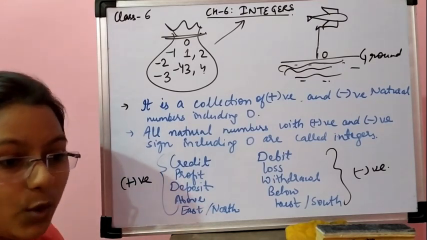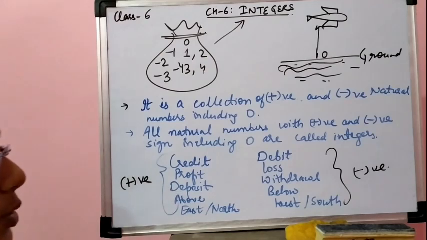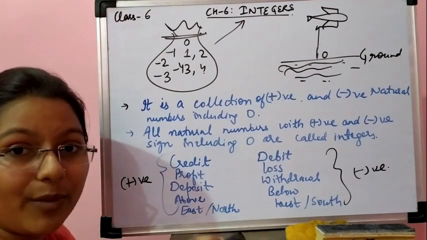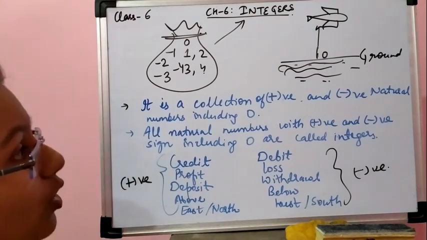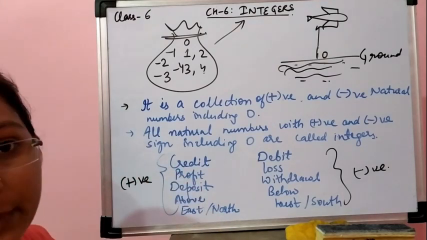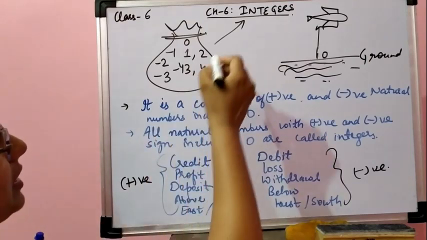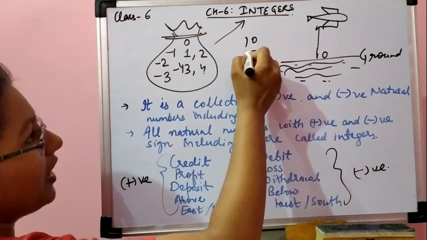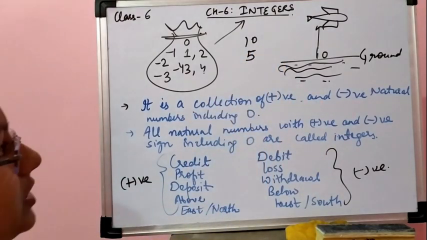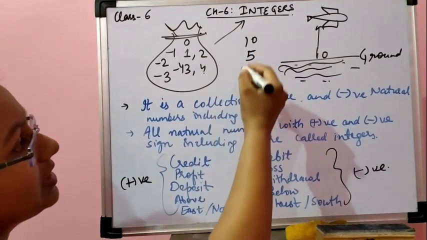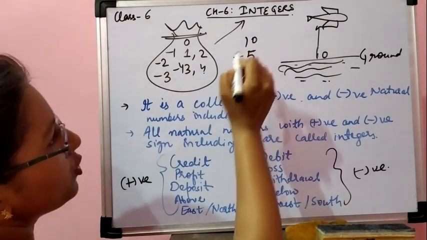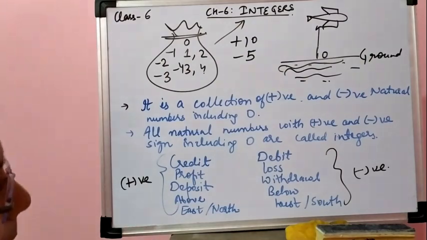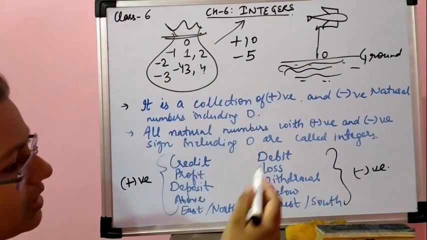Many times we play a quiz. For every correct answer you get 10 marks, and for every wrong answer 5 marks are deducted. So how will you represent these deducted marks? Positive marks, 10 marks supposedly for a correct answer, and 5 marks deducted for a wrong answer. I will show the reduced marks by a minus sign, and gained marks by a plus sign. Okay, so profit, loss, gain, loss.